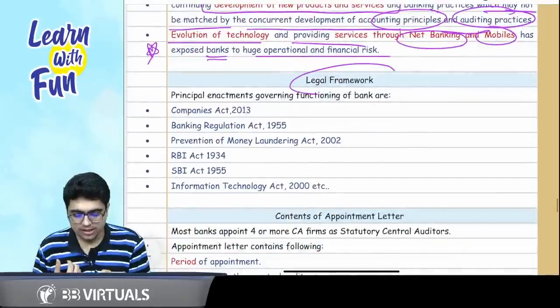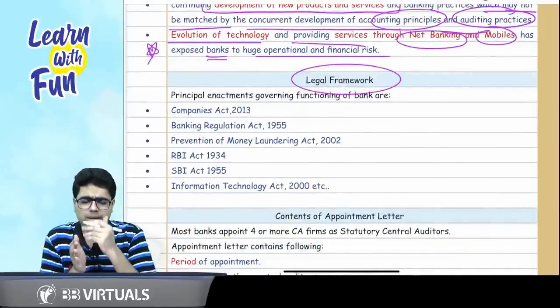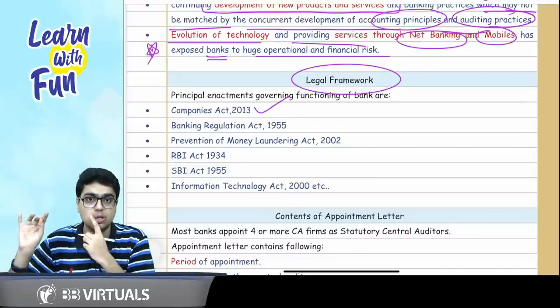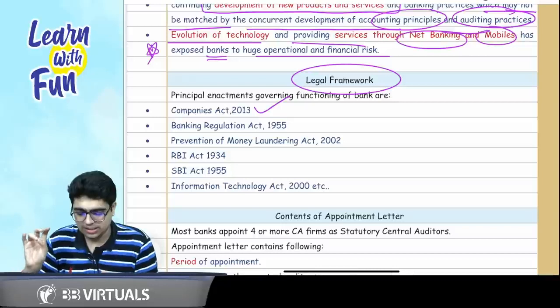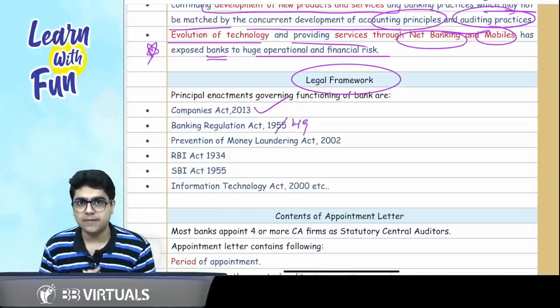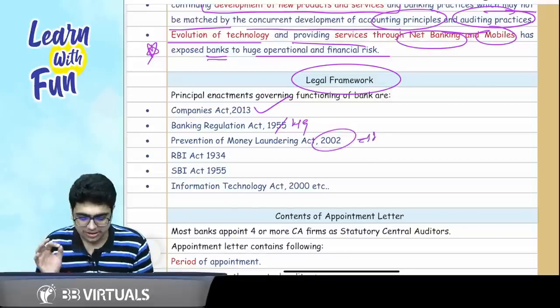Next point, what is the legal framework associated with bank audit? So please understand, banks have to comply with the basic acts. If there is a banking company, it will comply with the Companies Act 2013. Then the Banking Regulation Act 1949. Then comes the Prevention of Money Laundering Act 2002. You must have studied it in law.